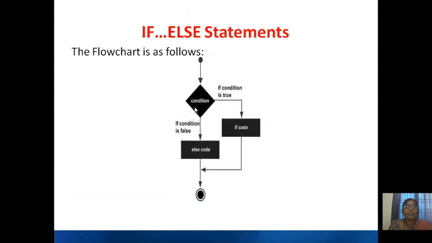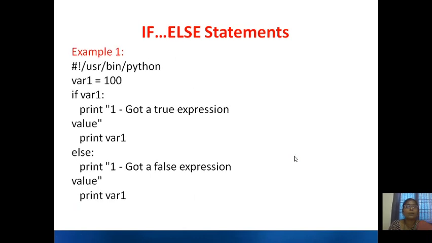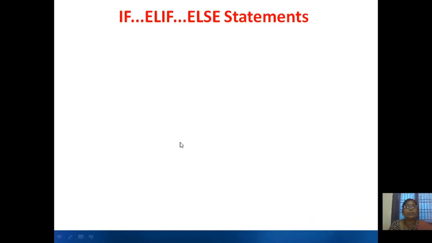The flowchart is like this: the condition is evaluated, it can be either true or false. If it is true, the if code is executed and then it comes out. If it is false, the else code is executed and then it comes to the next one. In this example we are taking variable 1 equals 100 and checking if 100, that means true. So you are going to print "got a true expression value" and print 100. The else part will not be executed. So this is the output.